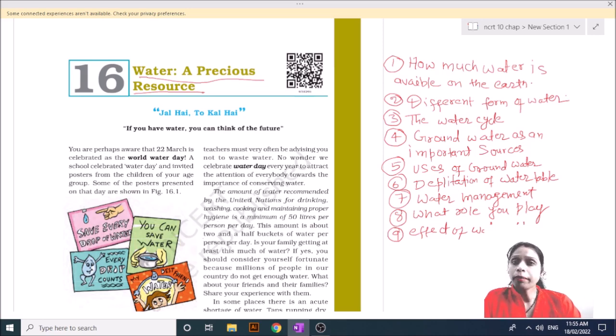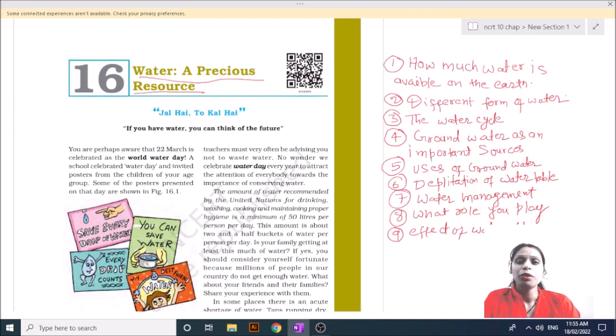It recommended that 50 liters of water is required for every person for maintaining health and hygiene, and for doing daily work such as drinking, washing, cooking and maintaining proper hygiene. And how much water is available on our earth?